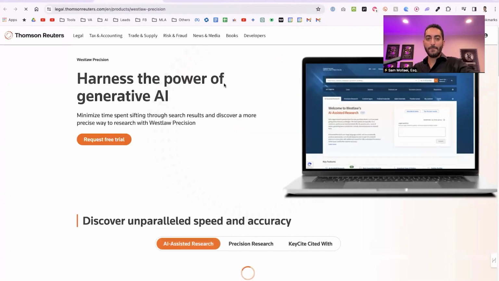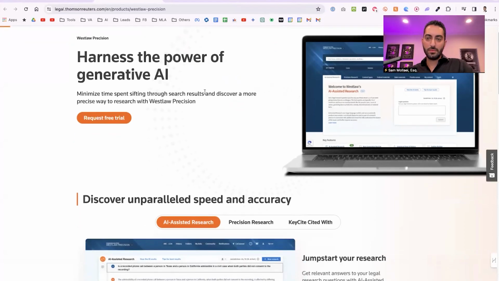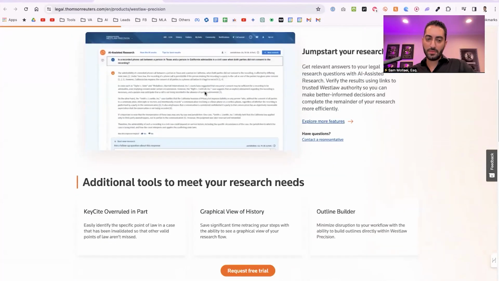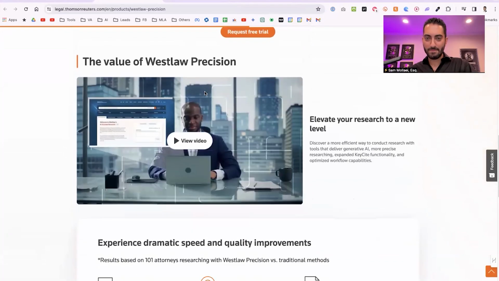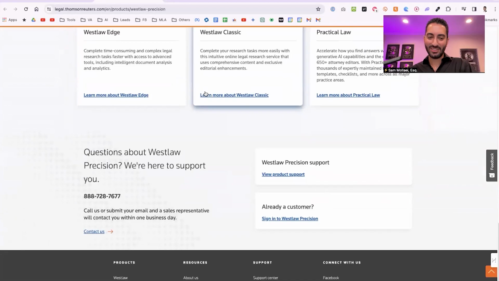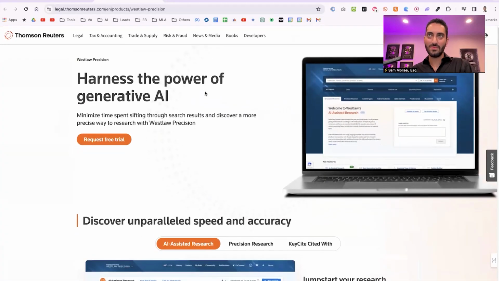Yeah, Westlaw Precision is pretty good. That's their top tier product that they sell now. It is expensive, so if you have a lot of lawyers in your firm, it's going to get really expensive. But how much? You can find it per person. Well, I'd have to minimize this screen to answer that question. I can't minimize this screen, otherwise I could answer your question. But I think it's maybe about 1,000 per person, per attorney, maybe a little more per month.